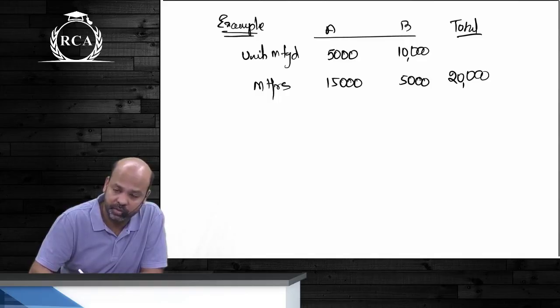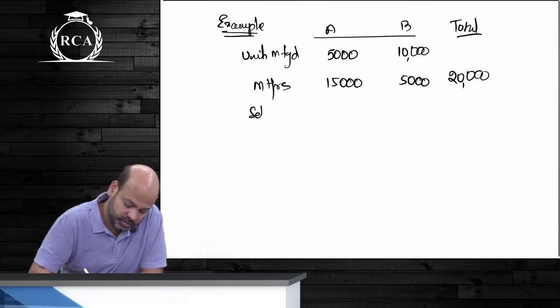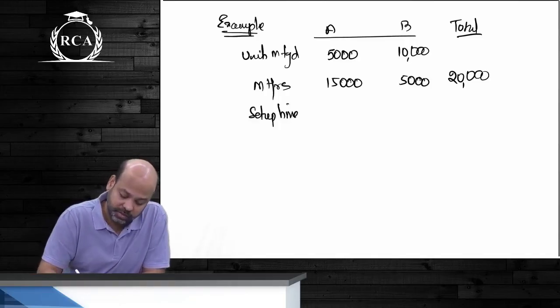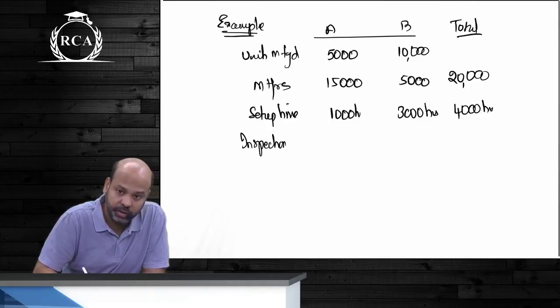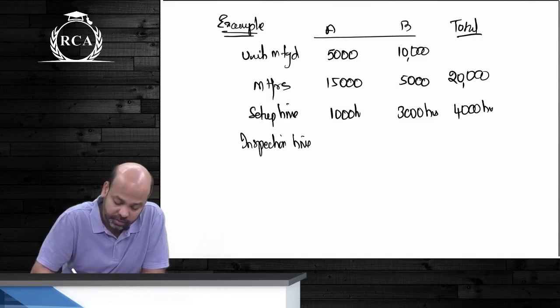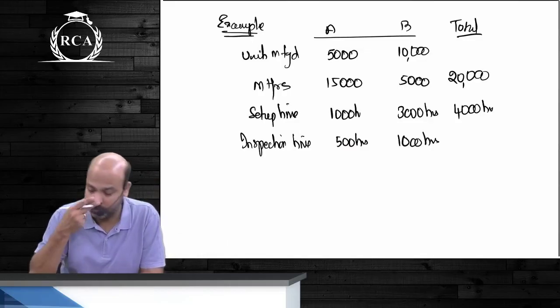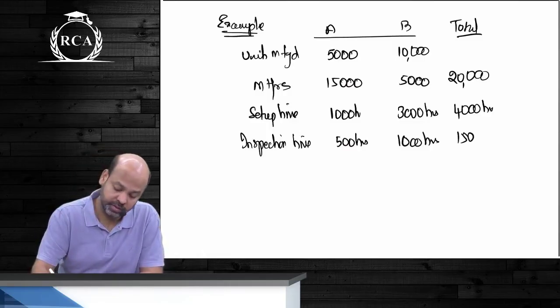Total setup time that is needed. For product A, guys, let's say the total setup time was 1,000 hours. For product B, the total setup time was 3,000 hours. Put together 4,000. Inspection time that was spent, let's say, guys, on product A is 500 hours. On product B, it was about 1,000 hours. Put together 1,500 hours.